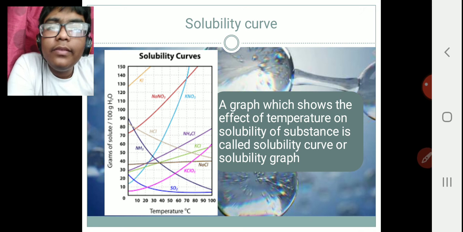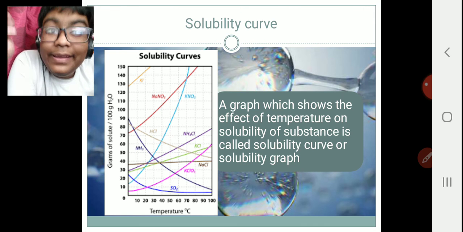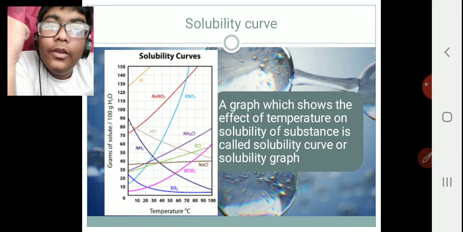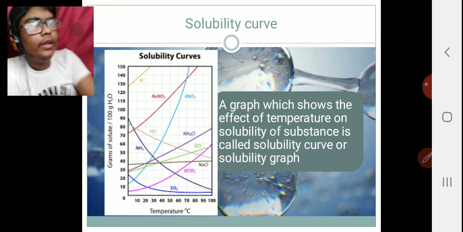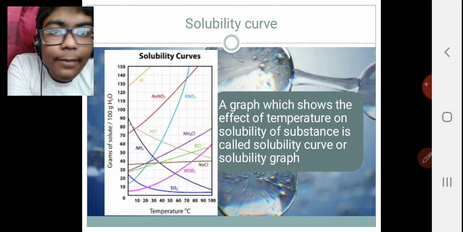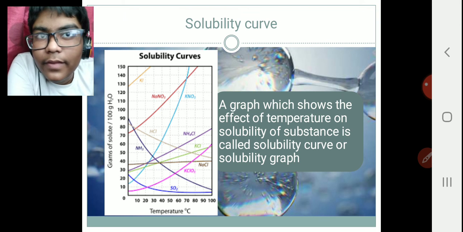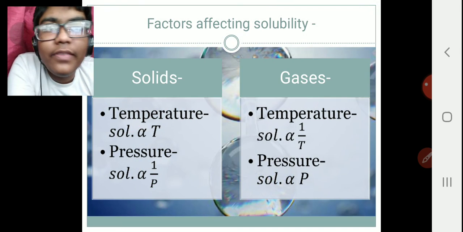Now tell me which is some salt whose solubility changes only slightly with temperature. It is NaCl, KCl, the correct one. Then you tell me something whose solubility is decreasing with increase in temperature. You are right, that is SO2. Now tell me something whose solubility is increasing with a very wide difference. Yeah, it is KNO3. So like that, questions can be asked.